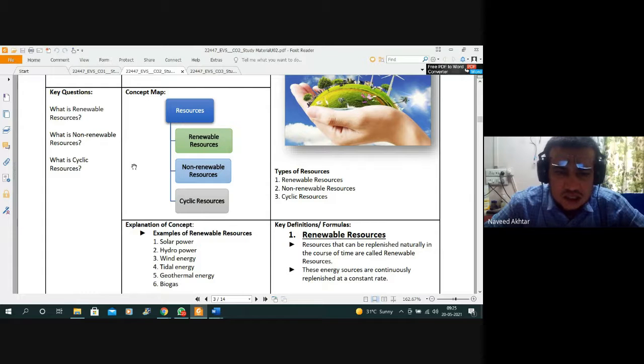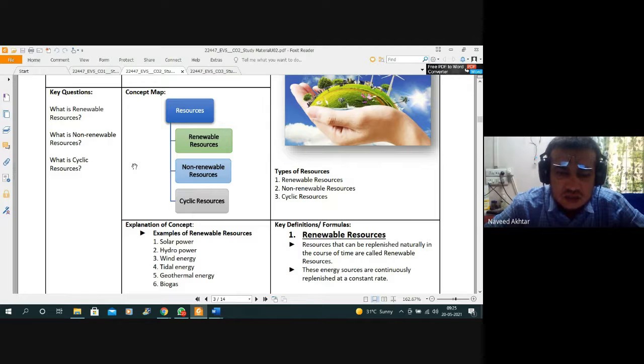And similarly, the non-renewable resources are used but their impacts are there on the environment, such as diesel, petrol, and gases, and they release gases that are harmful for the environment.